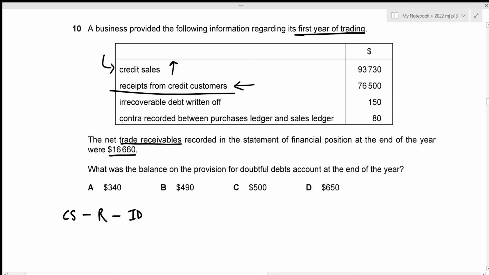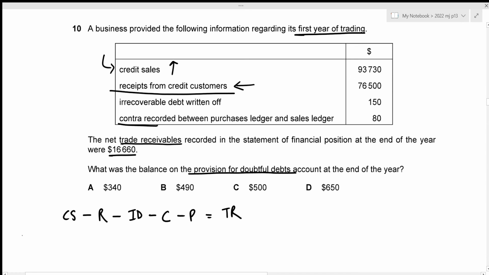And the fourth one is our contra between purchases ledger and sales ledger. So contra is basically a set off between the purchases and sales. Those set off would obviously reduce the amount to be received as well as the amounts to be paid, which means that trade receivables value will also be decreased by this amount. So we need to subtract our contra as well. And we need to figure out the provision for doubtful debts. And remember that provision for doubtful debts is again subtracted in order to figure out the net receivables. Right, so we need to subtract our provisions as well, and this would give our trade receivables.